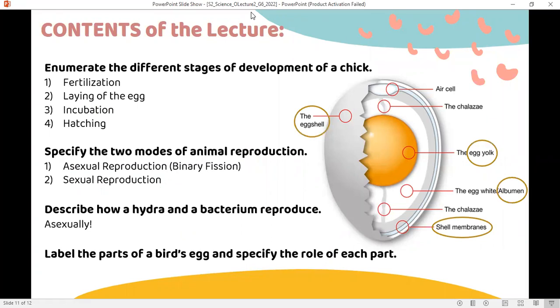I just needed to add something. We have to know these steps in order. Fertilization happens inside the female's body. Then the female lays the egg in a nest. Then it's incubation time to keep the eggs warm.